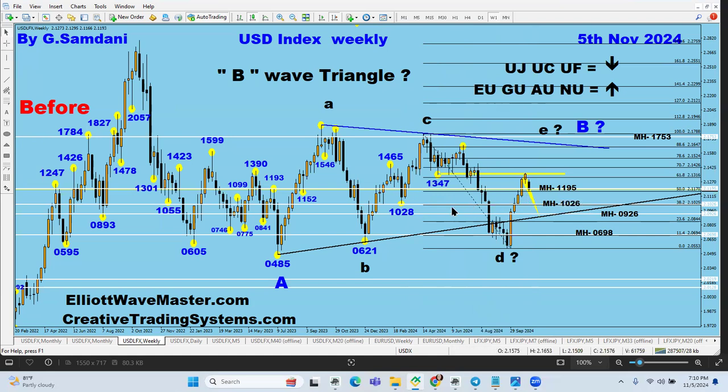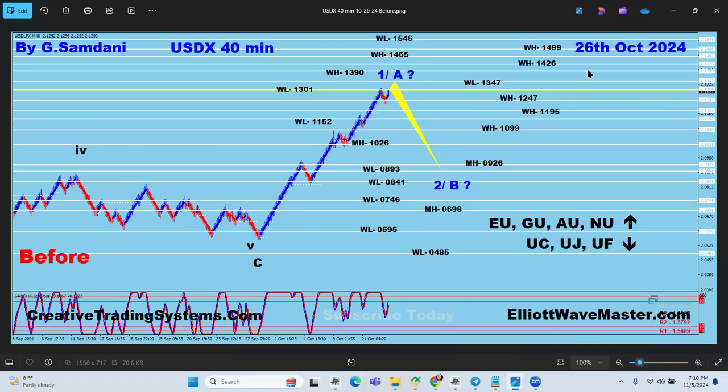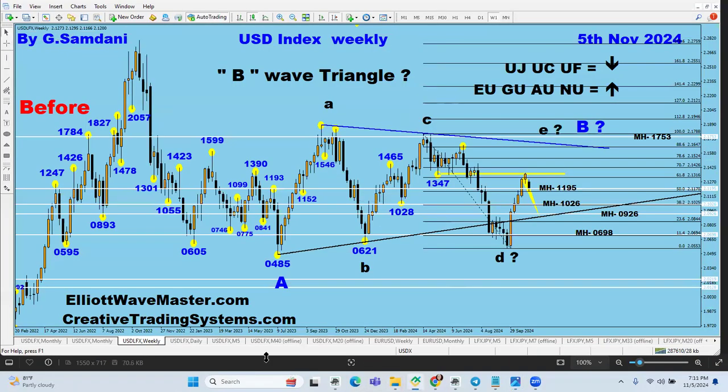Like I said, as the results start to come in, it will start to move faster and faster, and all the other pairs will move accordingly. Obviously, other currencies will be affected as well. But let's take a look at the 40-minute chart. The chart I made for 40 minutes was this US dollar index 40-minute chart on the 26th of October, and this is the area, 1347, 1390. Somewhere there it is supposed to make the turn and then go back to 0926 or even more to the downside. So we are not there yet. We are at 1195.